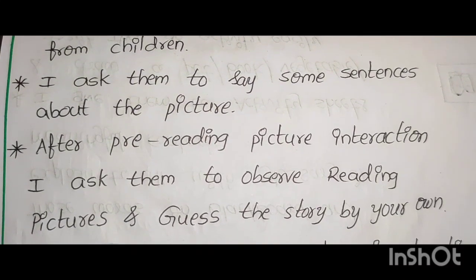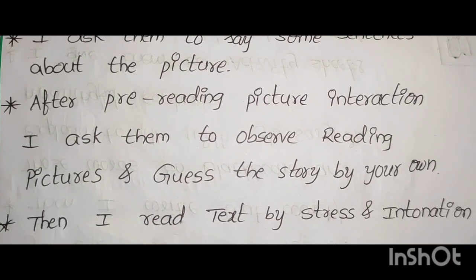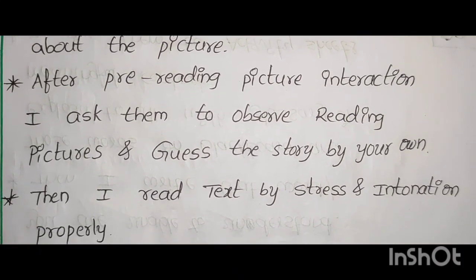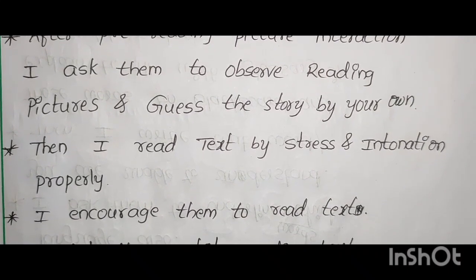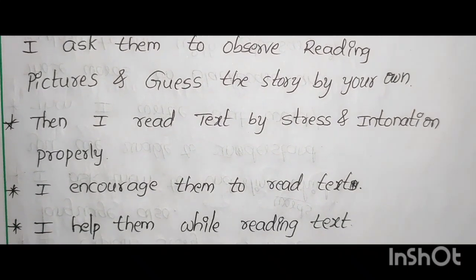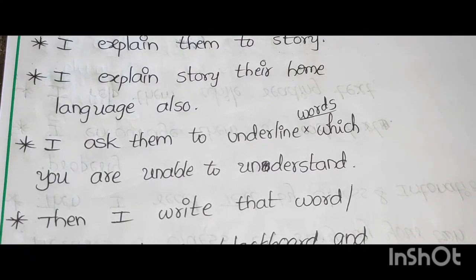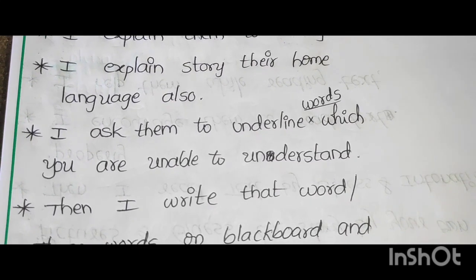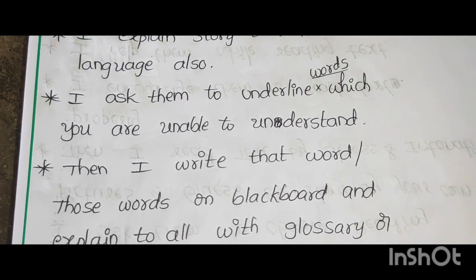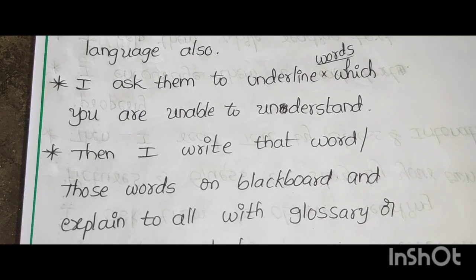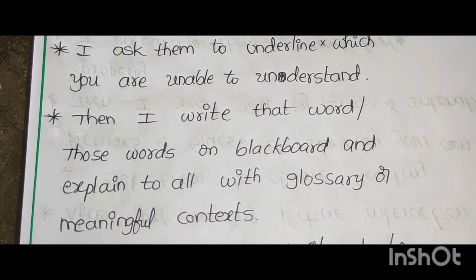After pre-reading picture interaction, I ask them to observe reading pictures and guess the story on their own. Then I read the text with stress and intonation properly. I encourage them to read the text. I help them while reading the text. I explain the story to them, and I explain the story in their home language also. I ask them to underline words which they are unable to understand. Then I write those words on the blackboard and explain to all with glossary or meaningful context.